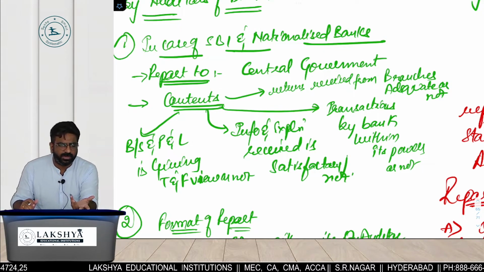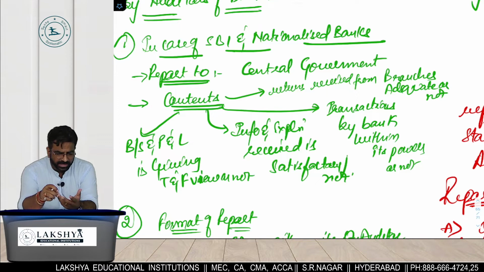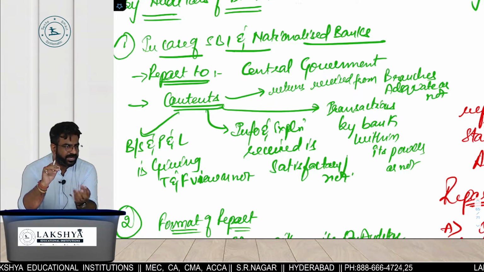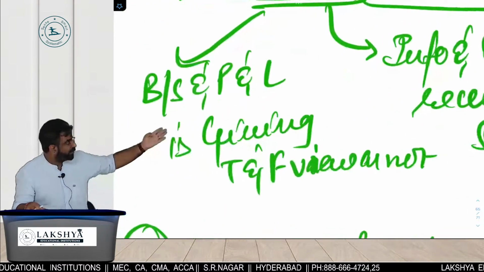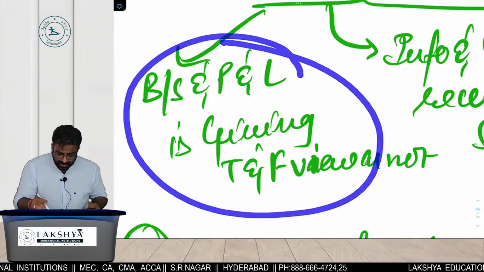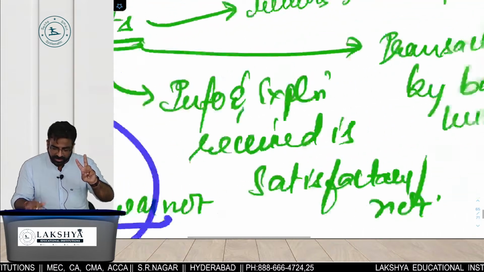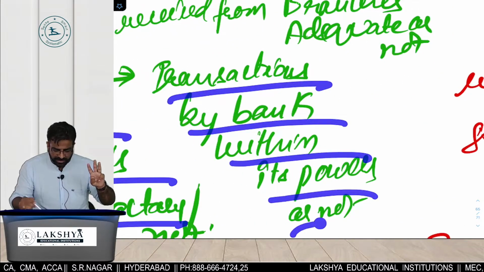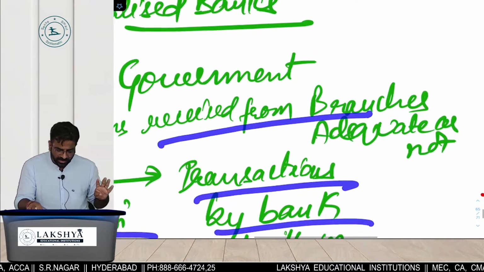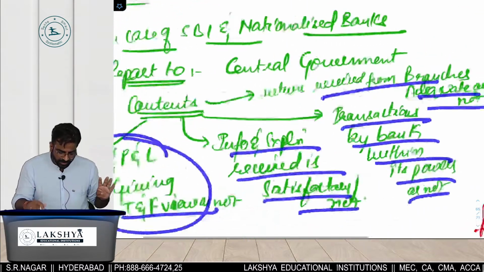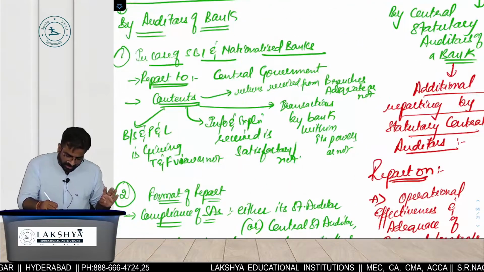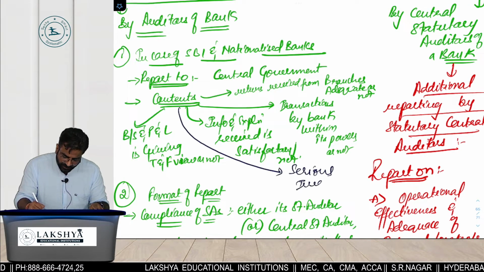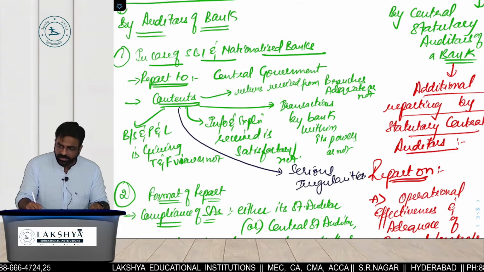What are the 5 contents I told you about the audit report? Balance sheet, P&L, 1 point is on powers, 1 point is on branch reports, and 1 point is on serious irregularities. Tell me the 5 words. Balance sheet and P&L, giving which view? Both the points are covered. One was information actually received or not. Next was transactions by the bank within its powers. And next was whether branch reports are adequate or not. And one more point, write here: serious irregularities. If you find any serious irregularities, that also will be part of your bank audit report.